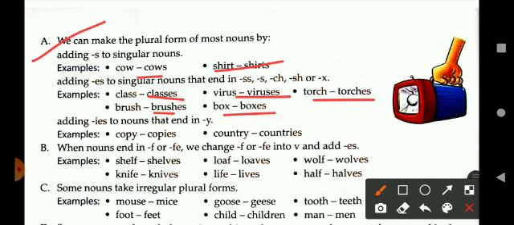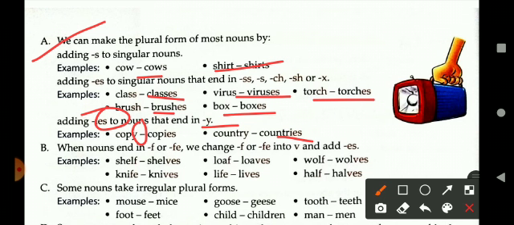Some words ending in y have the y replaced with ies to make the plural form, like copy. The word copy becomes copies by removing the last letter y. Country becomes countries.